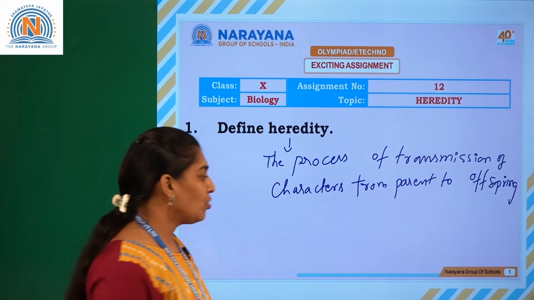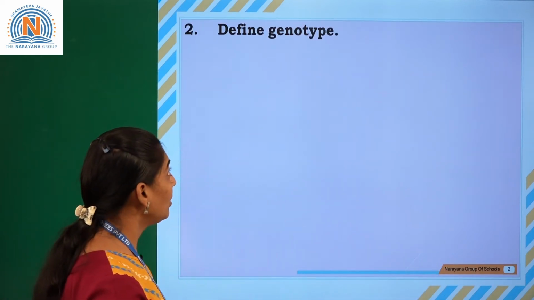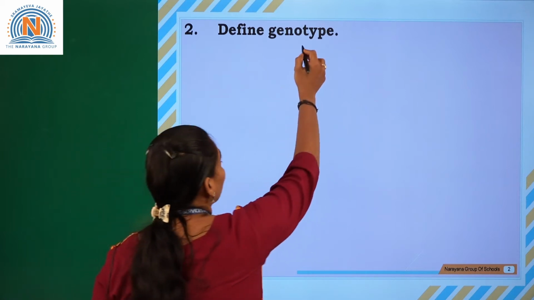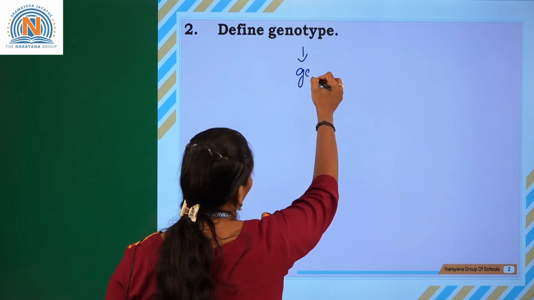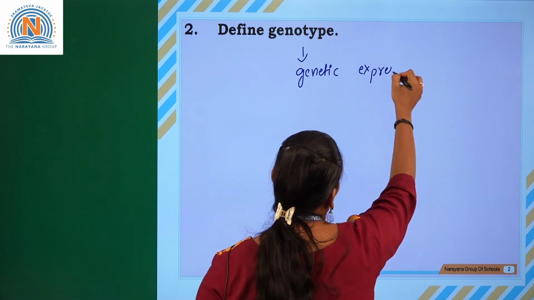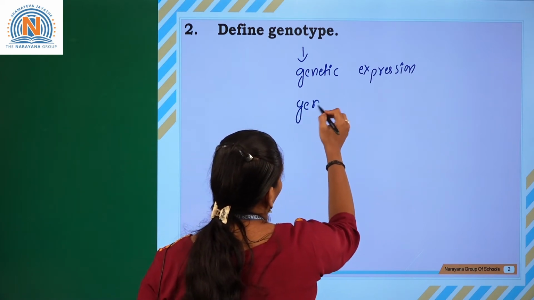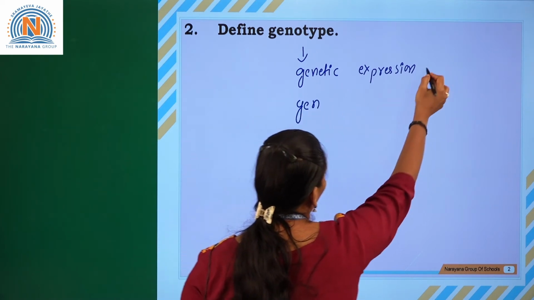Okay, so let us go for the next question. The next question is, define genotype. So usually the genotype is a genetic expression, we can say genetic expression of a trait.